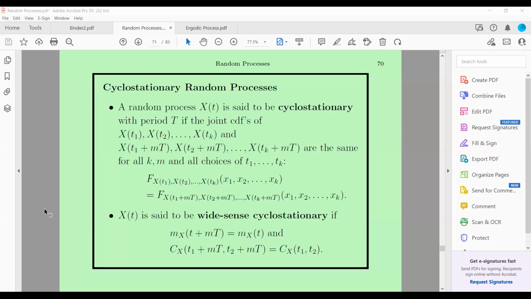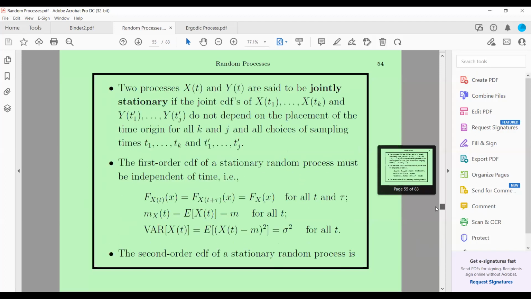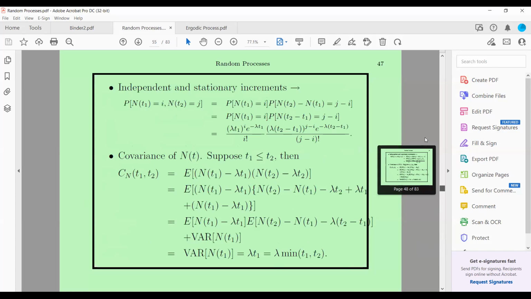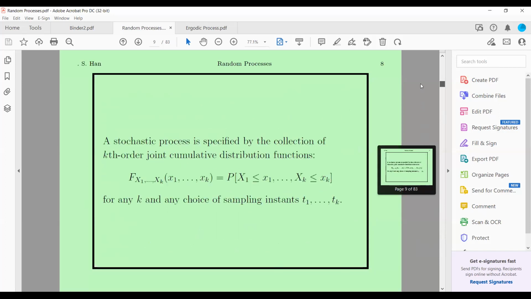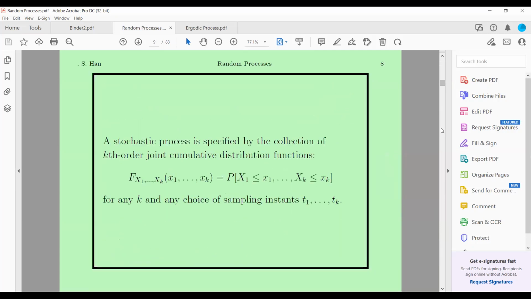What I want to tell you is that I have created this file, and I'm at page number 70. I'm using this file so that you can take it as a kind of summary, the complete file for the random processes chapter.